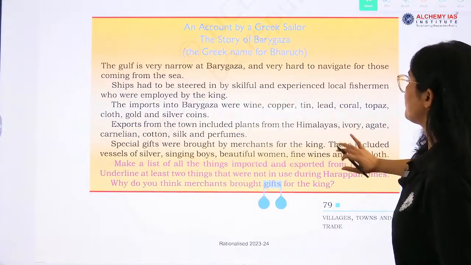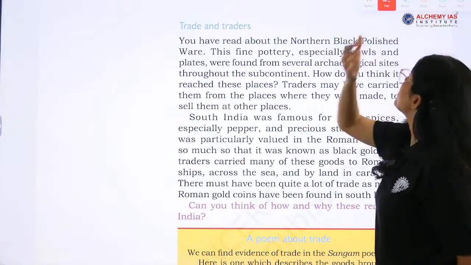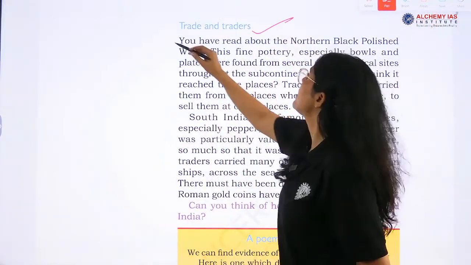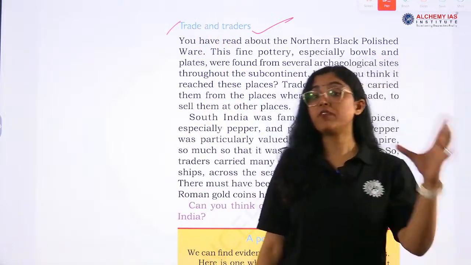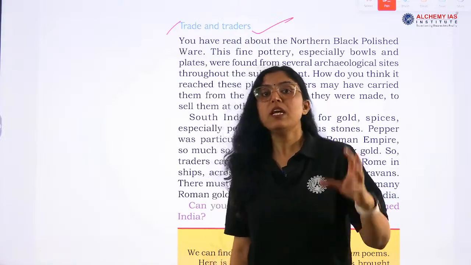Okay. So many things were being given to the kings. Tributes were given. Tribute is what? Kind of gift. Okay. Now trade and traders. So we have covered villages, category of people living in villages, we have covered towns, now the trade.